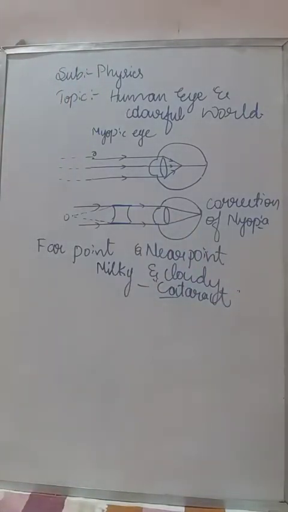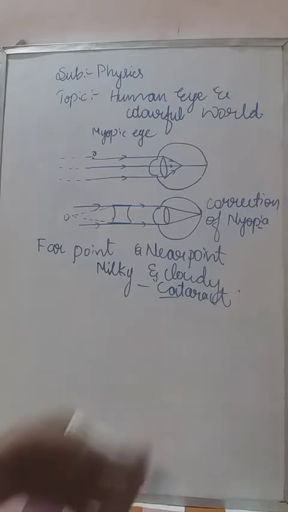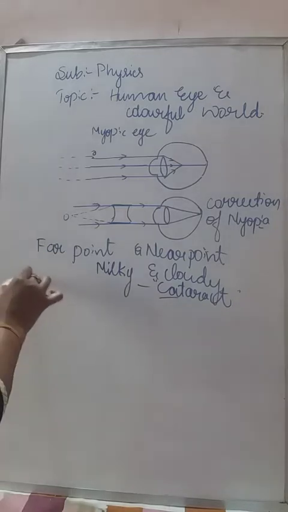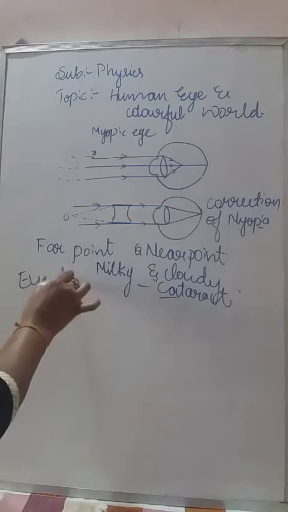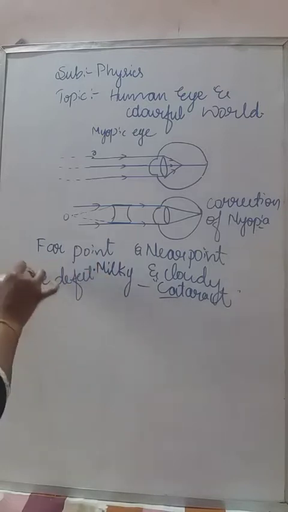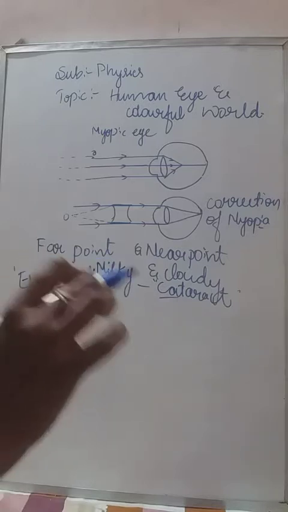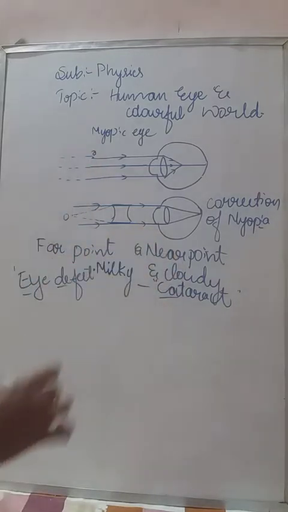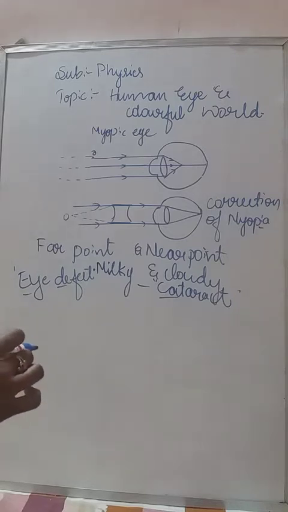Many defects are there, mainly 3 defects. They are called myopia, hypermetropia and presbyopia. Along with that, one more eye defect is the cataract. These are all the eye defects or eye diseases. Keep in mind. So what is meant by cataract? The crystalline lens of people at old age becomes milky and cloudy. That defect is called a cataract.